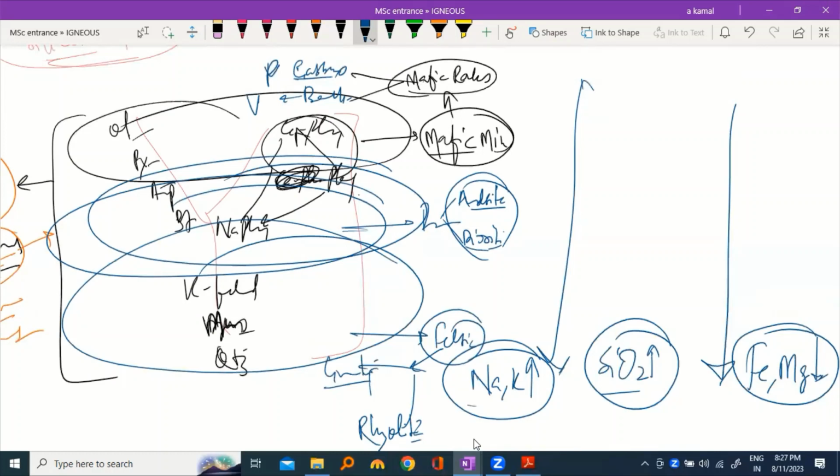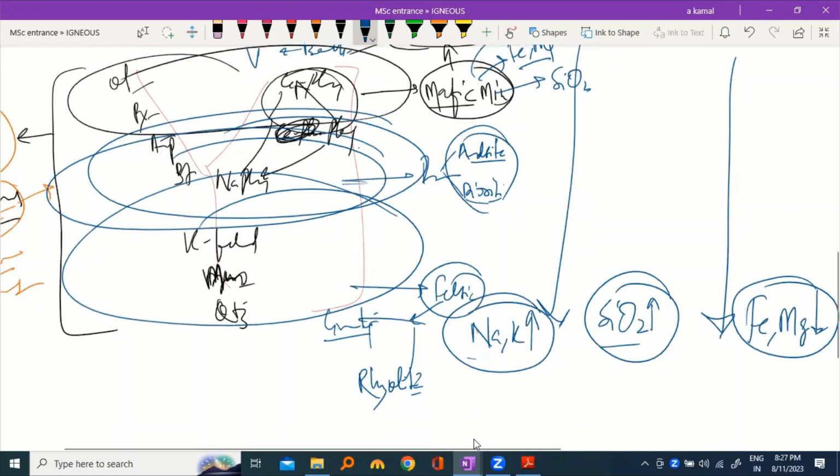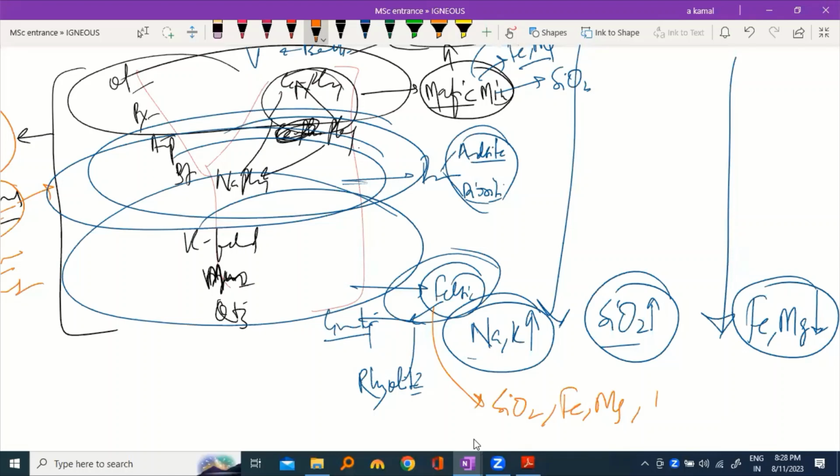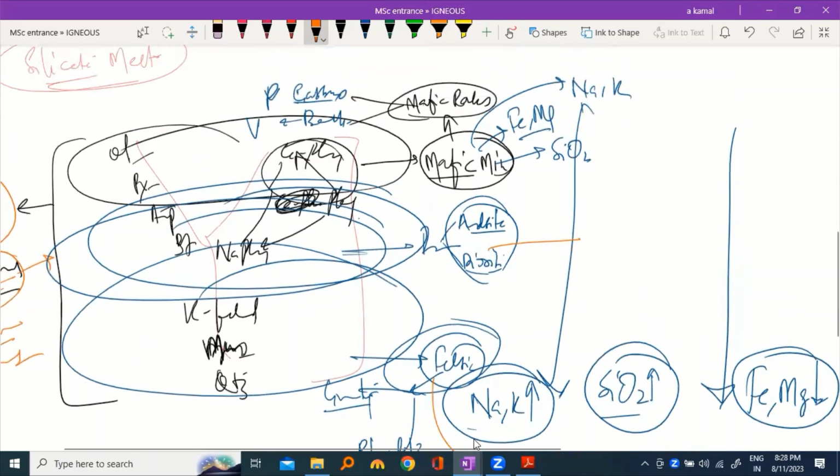It implies that your mafic mineral is rich in iron magnesium, poor in silica content, and also poor in sodium and potassium. But your felsic mineral is rich in silica, poor in iron magnesium, and also rich in sodium and potassium. So with the help of this Bowen reaction series, you can understand the composition of mafic and felsic minerals. And what is located in between is your intermediate magma.